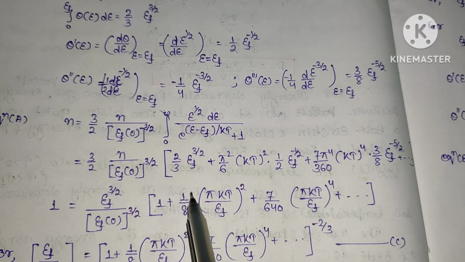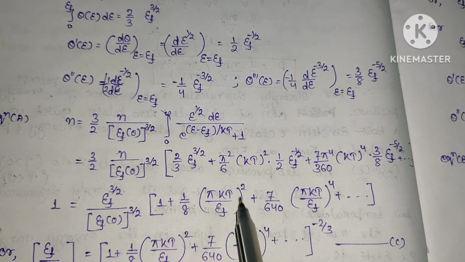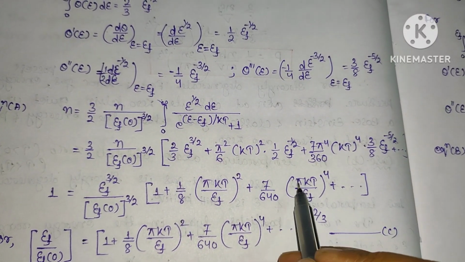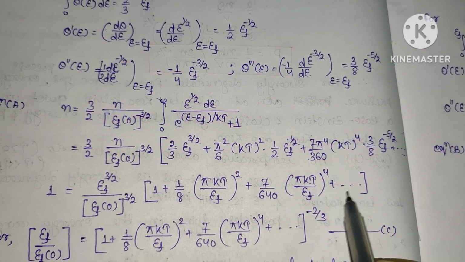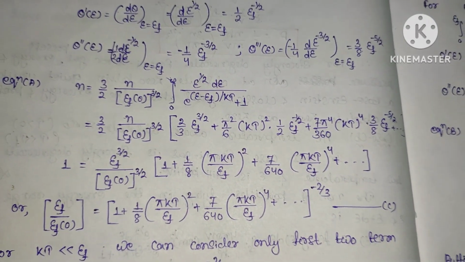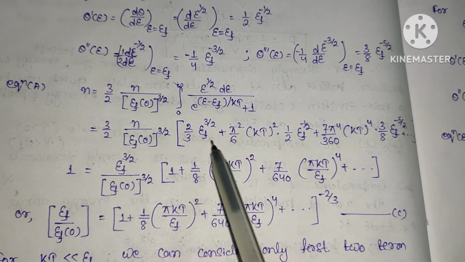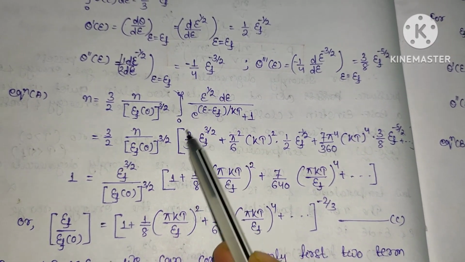So the remaining term will be 1/8 (π kT/E_F)^2 plus 7/640 (π kT/E_F)^4 plus so on. Now you can calculate. I think up to this much you can calculate. Simply we have taken this first term common.